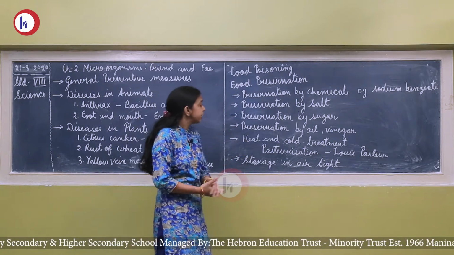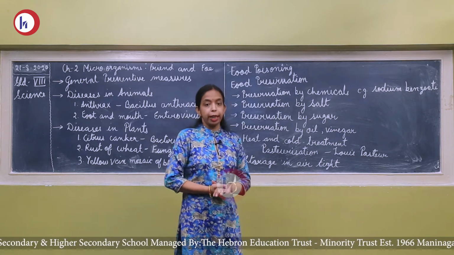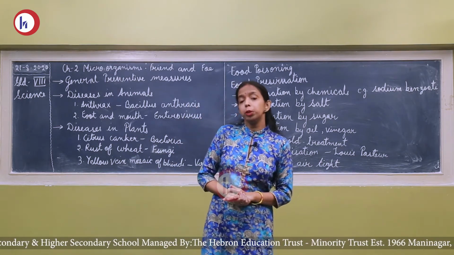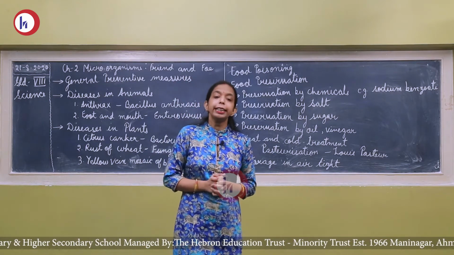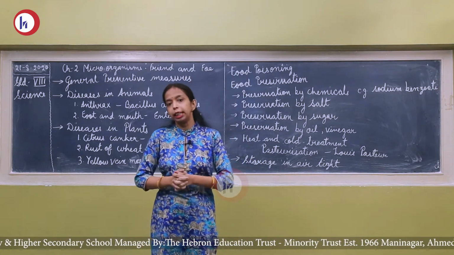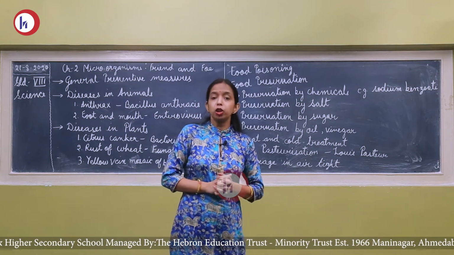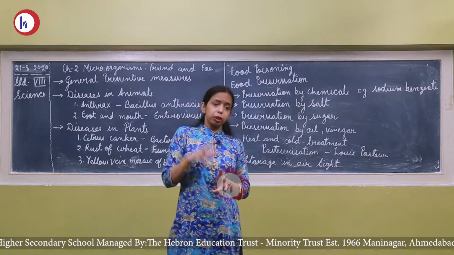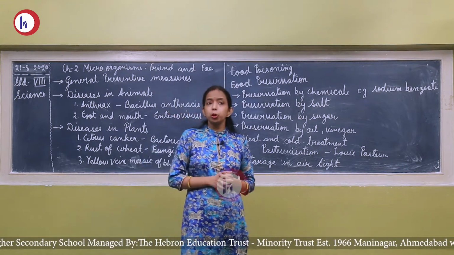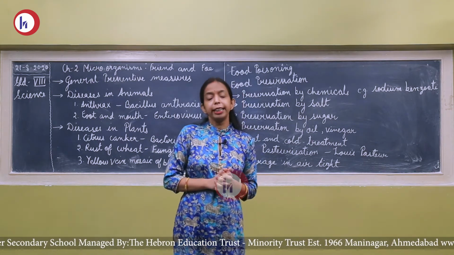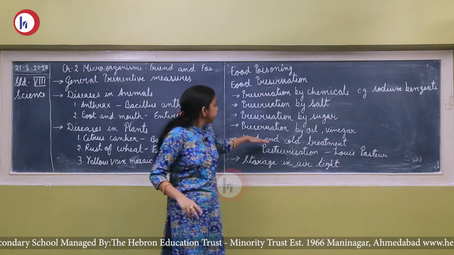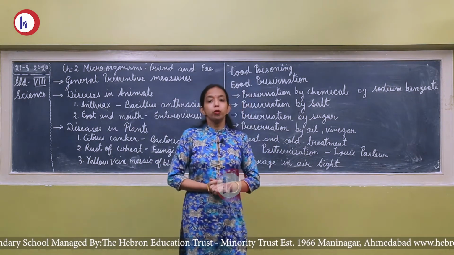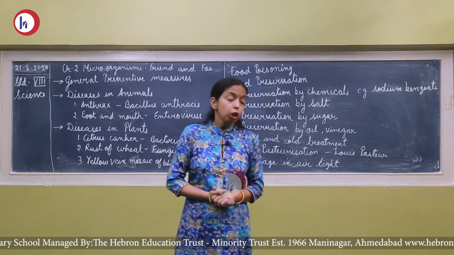Now the next is heat and cold treatment. You have seen your mother boil the milk. By boiling the milk, it kills the microorganisms. You have seen the use of a refrigerator. You keep vegetables and fruits in the refrigerator and they can be preserved for 2 to 3 days. So by heat and cold treatment also we can preserve our food products.